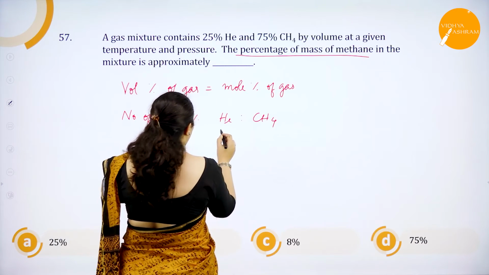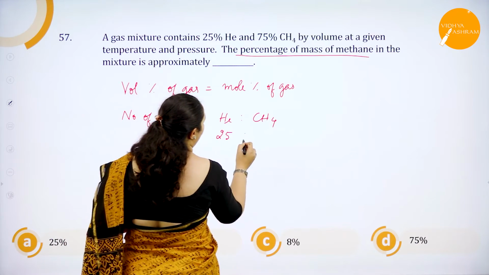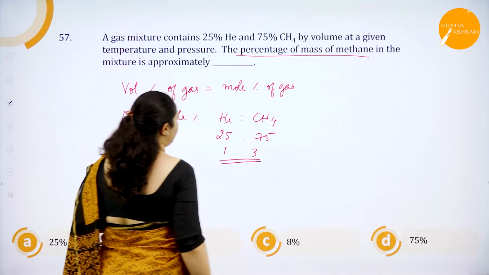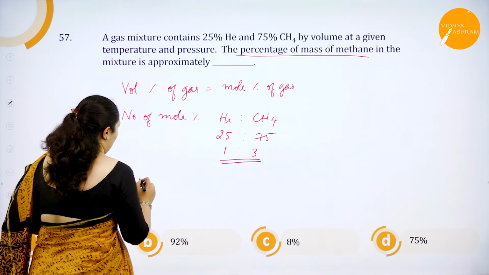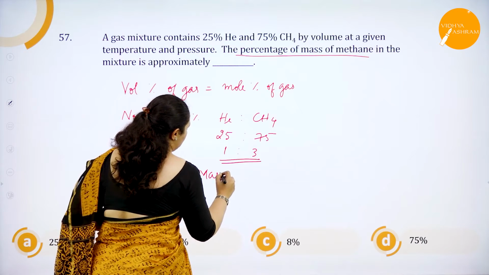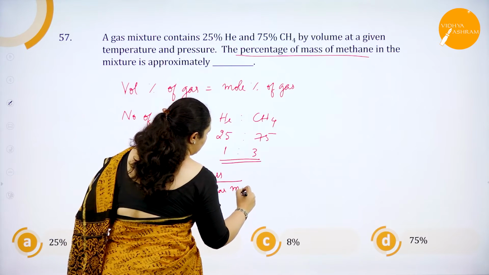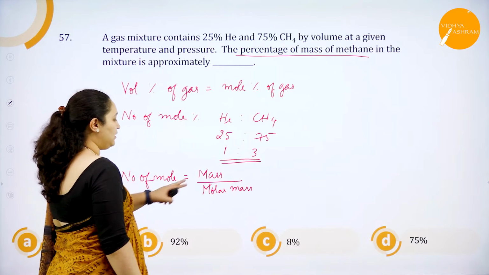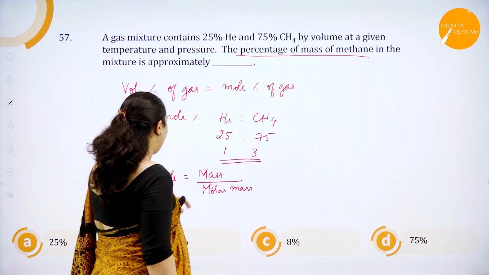So here if you see mole percentage is equal to volume. Volume percentage is 25. Methane is 75. This is nothing but 1:3 ratio. Correct? Now we know the formula. Number of moles is equal to mass by molar mass or molecular mass. So I know the molecular mass, I know the number of moles, of course I can find out the mass, correct? So what is the correct way to do it?